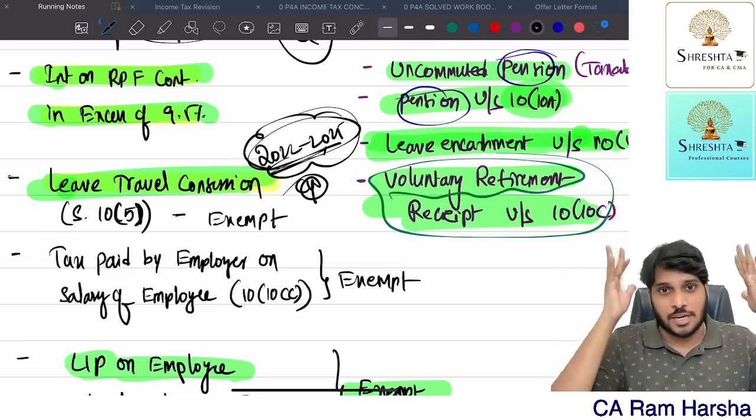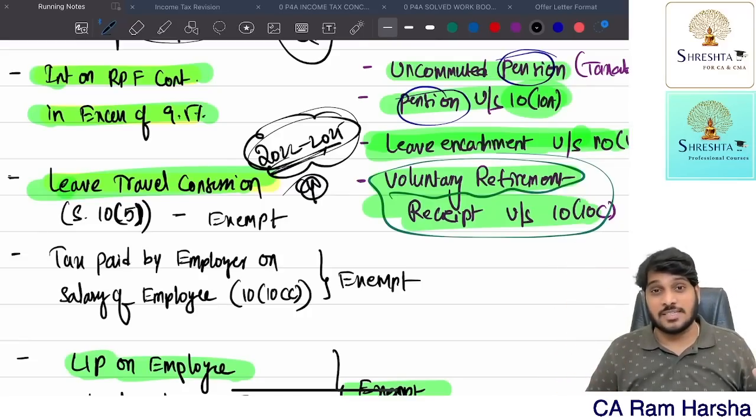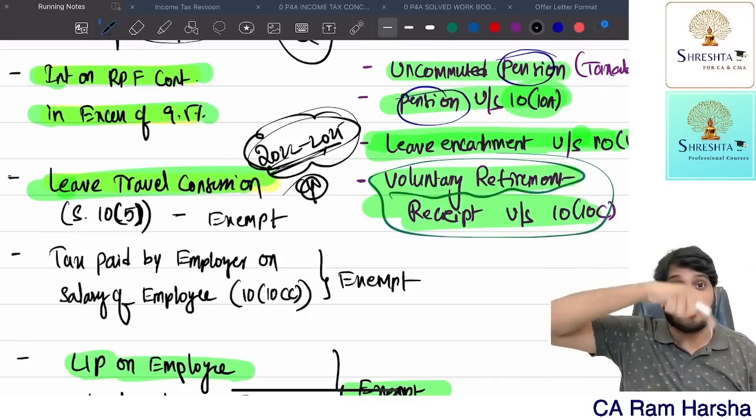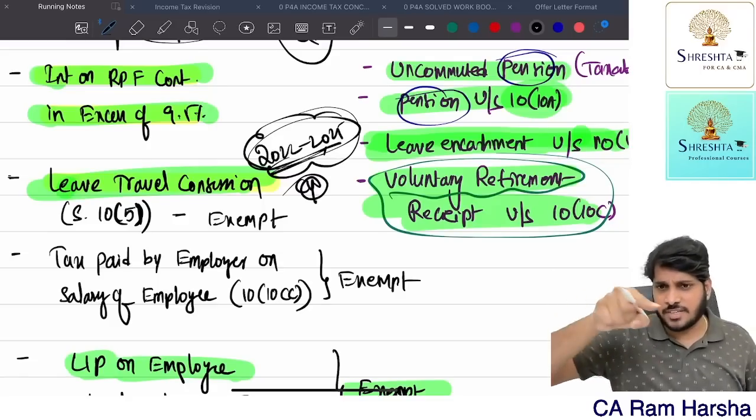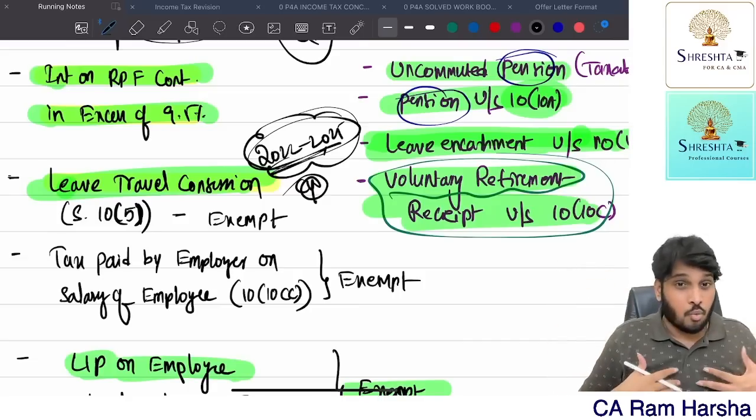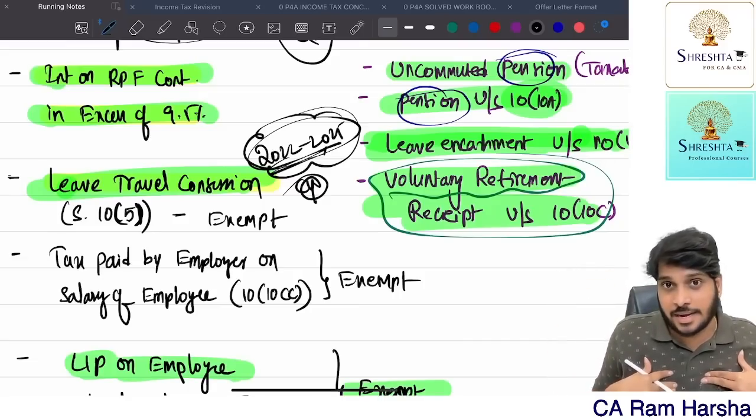The entire amount of leave travel is exempted, provided the leave travel is within India, not outside India. So if any leave travel facility is taken by the employee within India, whatever travel expenditure the company is bearing is fully exempt.